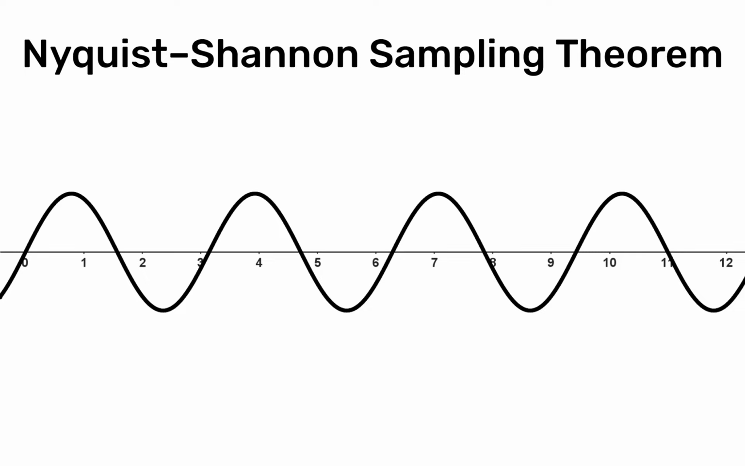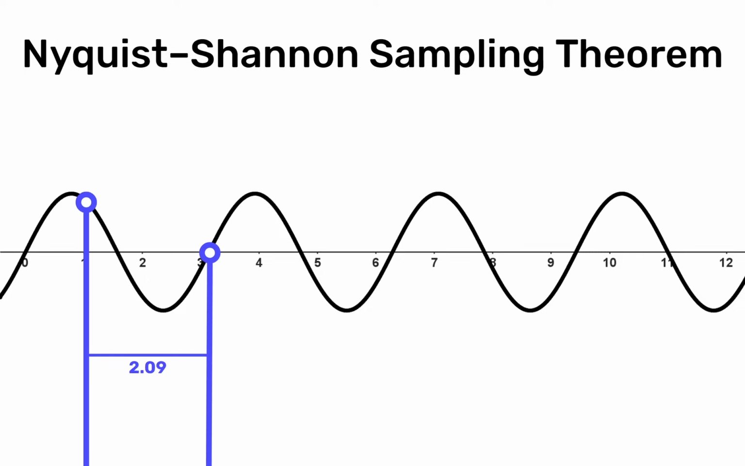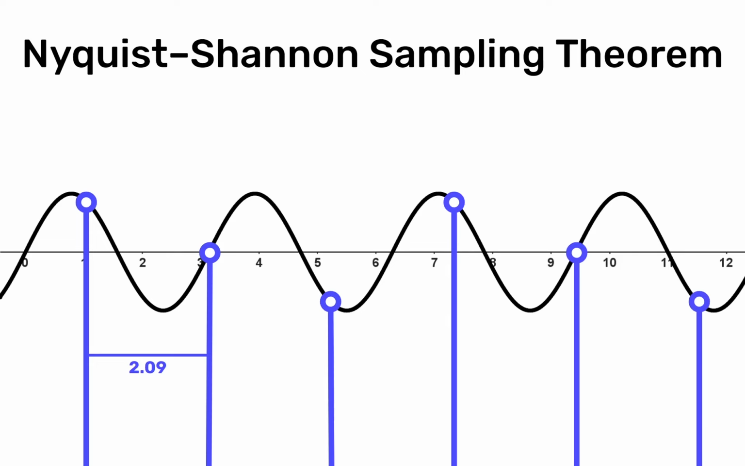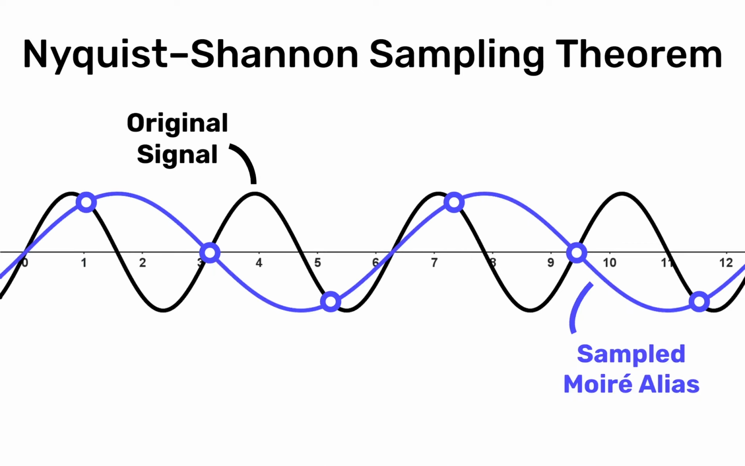So this is a nice sine wave. Now let's sample this sine wave with a frequency of 2.09. If we keep sampling this sine wave, we get these samples. And now if we connect these samples, we get a different sine wave that has a lower frequency. So our original signal had a larger frequency, and we have sampled it in a way where the result is a different sine wave, one with a lower frequency. This is called a Moiré alias.